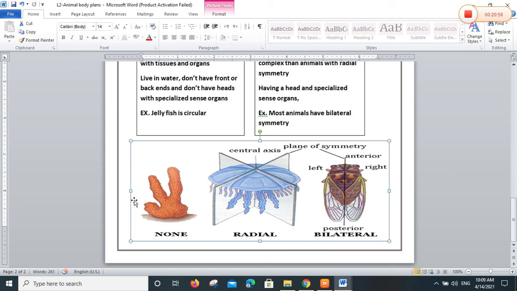Okay, look at page 144. I can solve the three examples. Number one, starfish, radial symmetry; sponge, no symmetry or asymmetry; and the crab, which belongs to arthropods, bilateral symmetry.